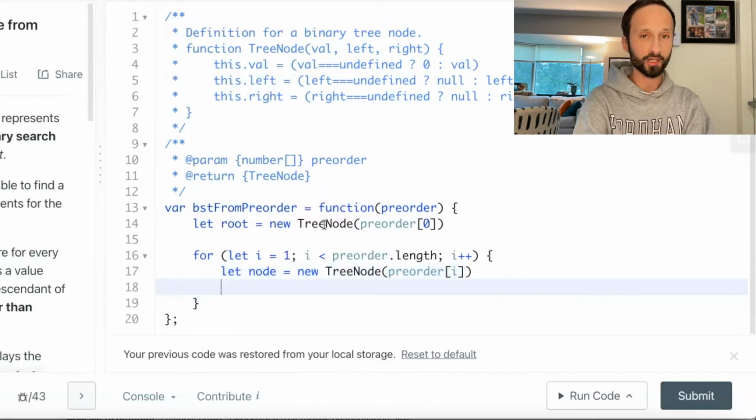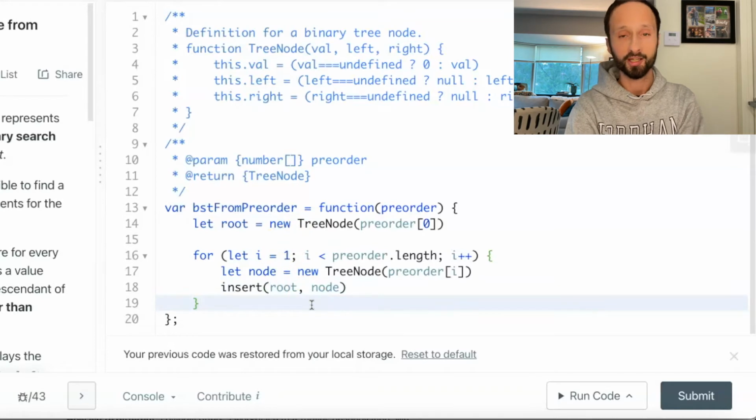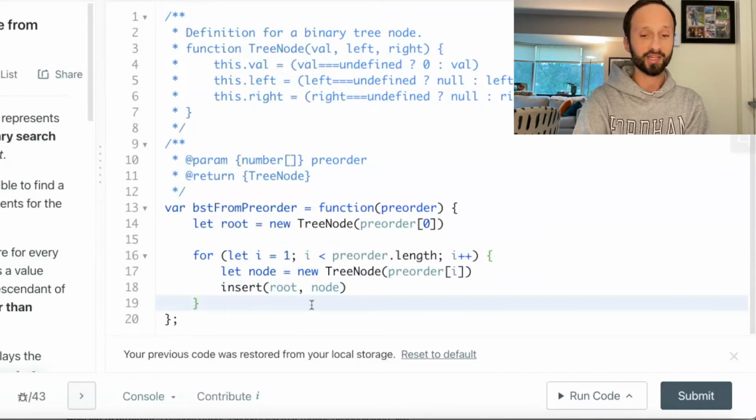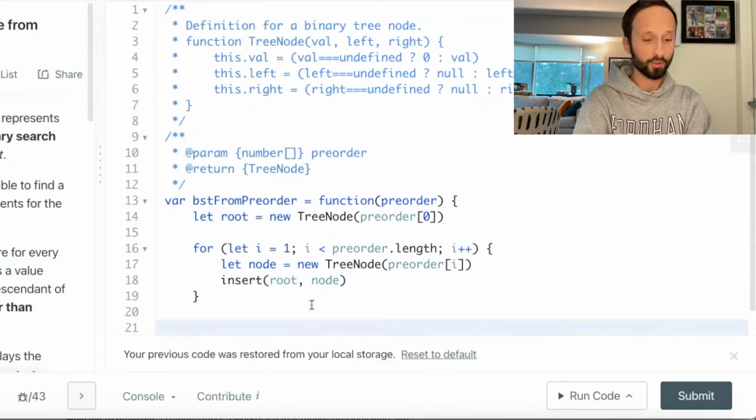We are going to put that node into our insert function, which we haven't written yet, but I know that insert function is going to take in the root of our tree as well as the current node. And once we have inserted every single element in this preorder array, we will return root.